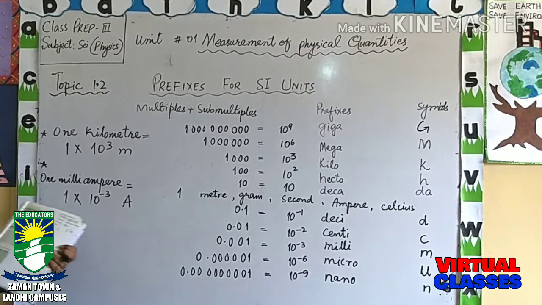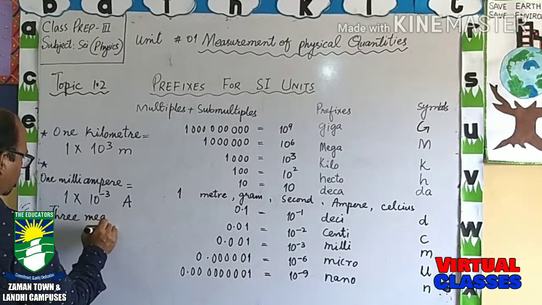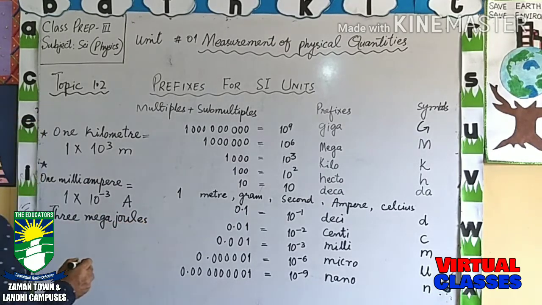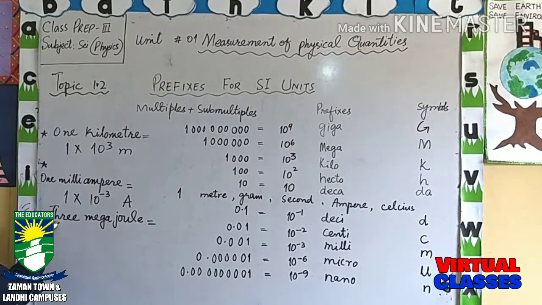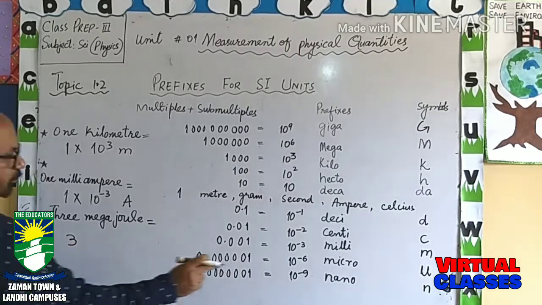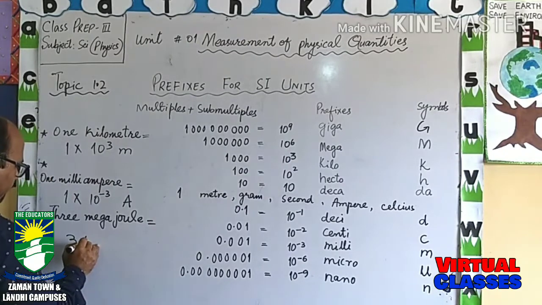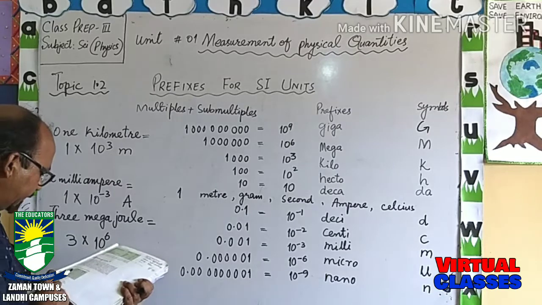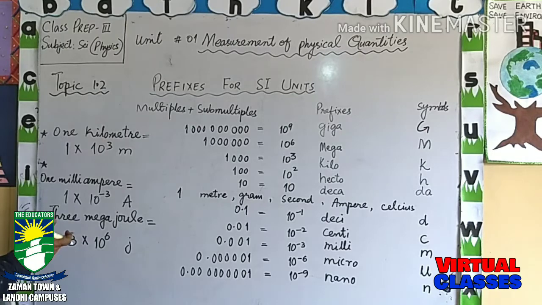The third example is 3 megajoule. That is equal to, as here is 3, so we will write 3. Where is mega? Mega means 10 raised to power 6. 3 multiplied by 10 raised to power 6. And this is joule. So when we solve this, the answer will come.